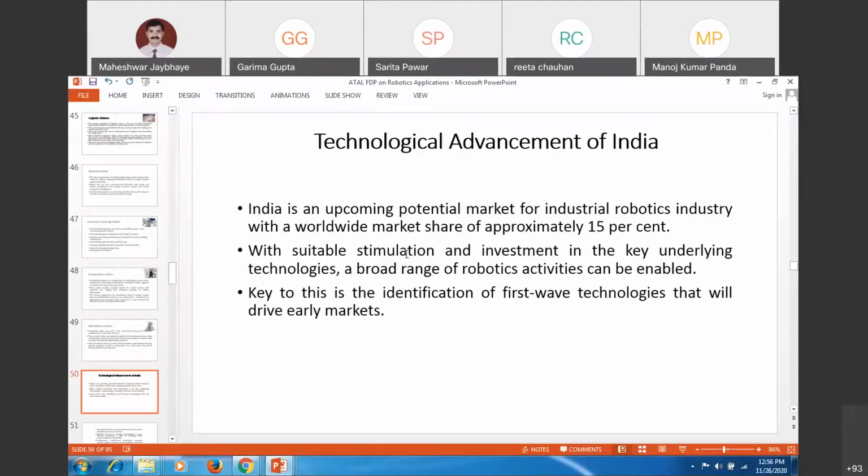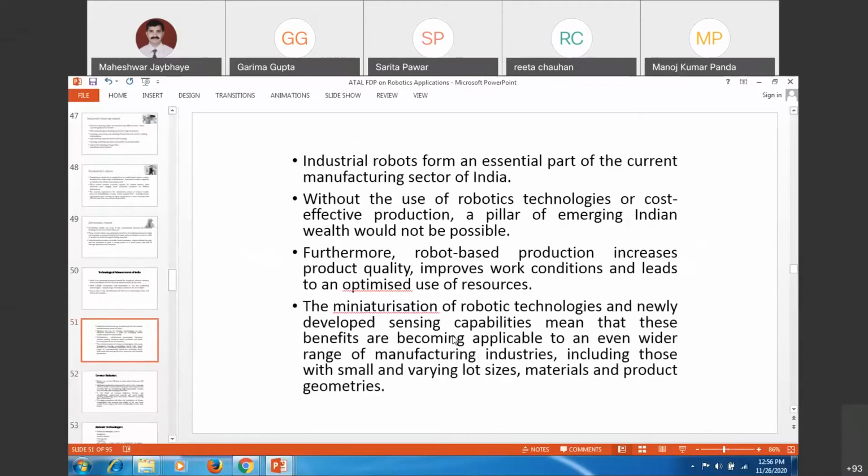With suitable situation and interest, investment in the key underlying technologies, a broad range of robotic activities can be enabled. So we have to start now in this field of robotics to work and give insights, so that industries as well as students who will be working in this area will be knowledgeable enough to perform this task.